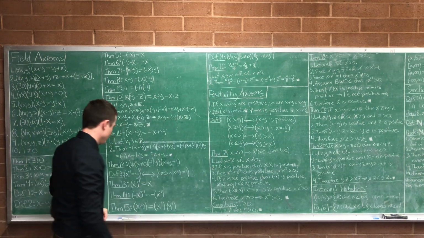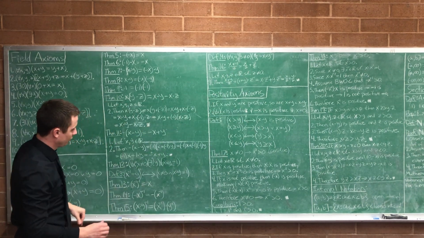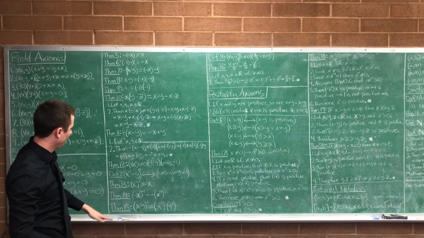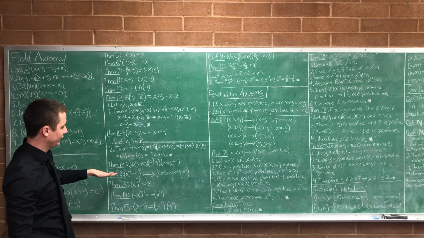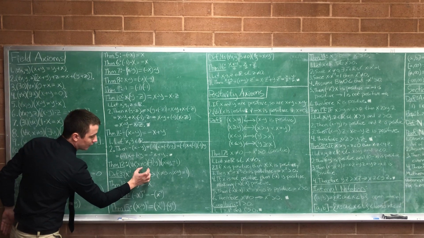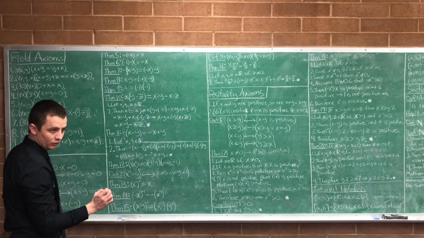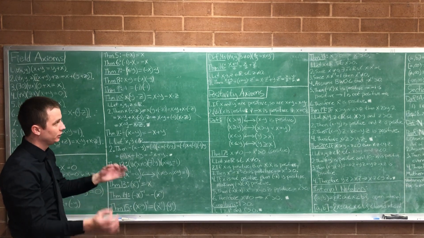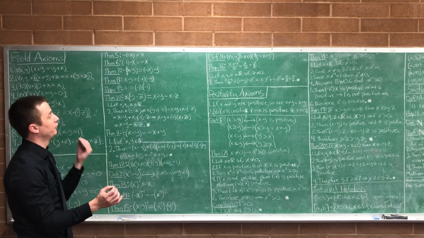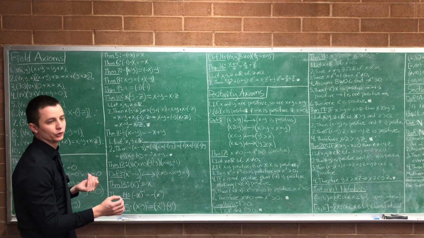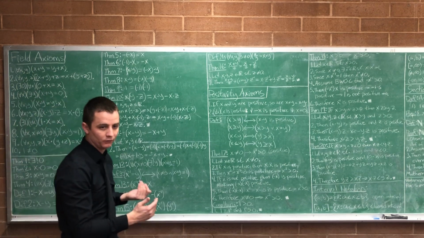Because x divided by y is undefined there. That's the high-level way of saying it, but from our axioms, we only knew that when y wasn't 0, we had an inverse. We're not guaranteed a multiplicative inverse if y is 0. We're only guaranteed a multiplicative inverse if y isn't 0.